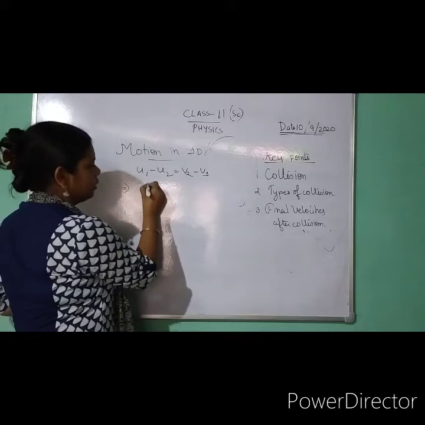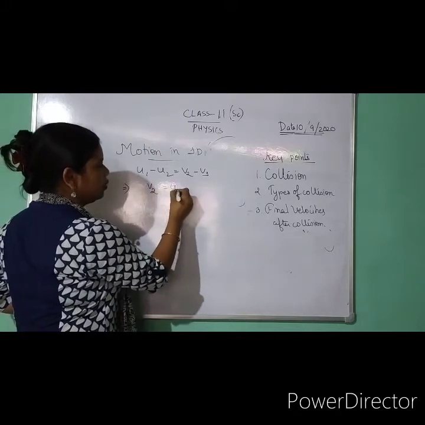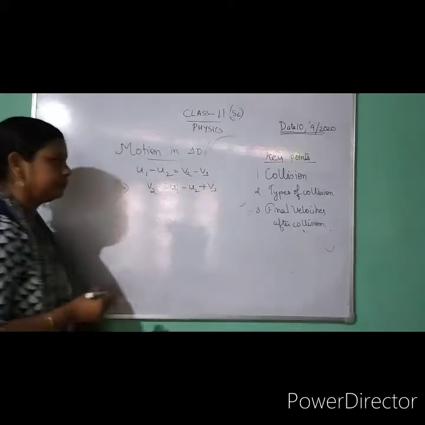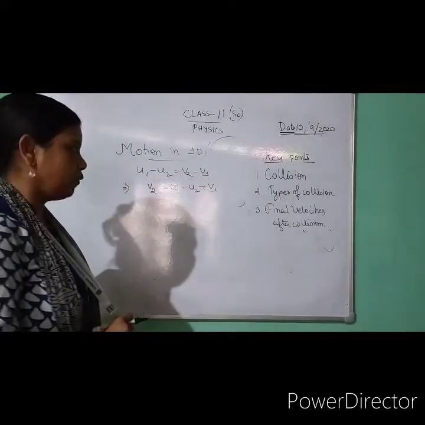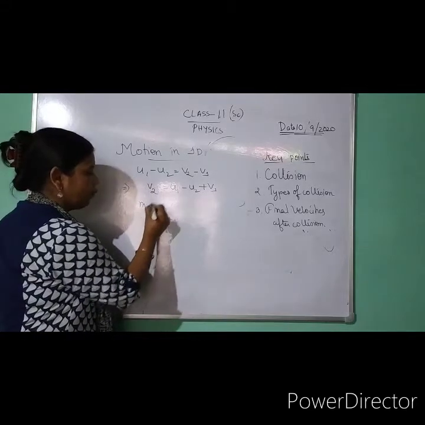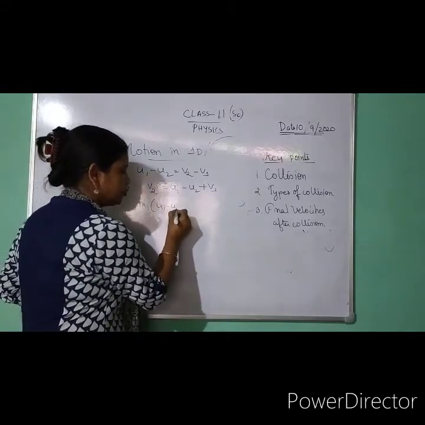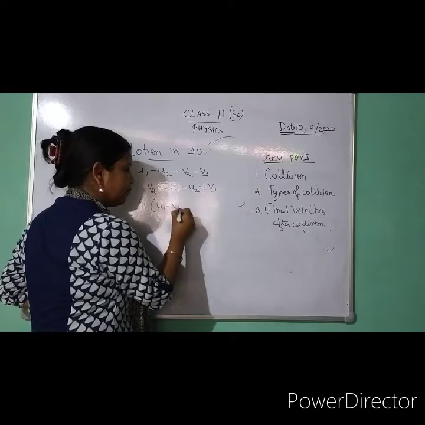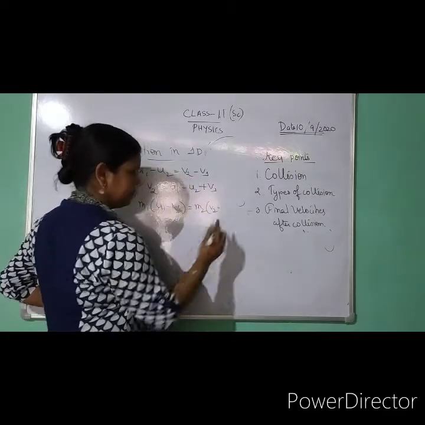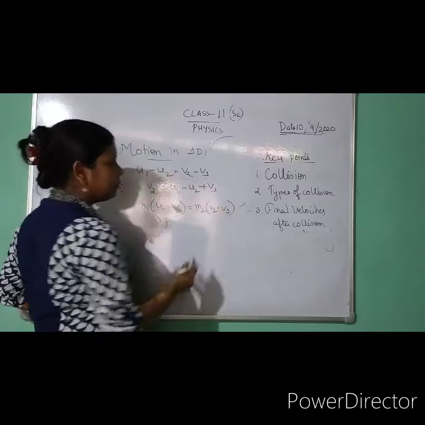Can I write from here v2 is equal to u1 minus u2 plus v1? Yes. Substitute this equation in equation number 1. What was my equation 1? m1 (u1 minus v1) is equal to m2 (v2 minus u2). Done?